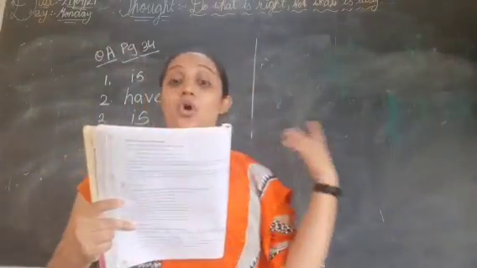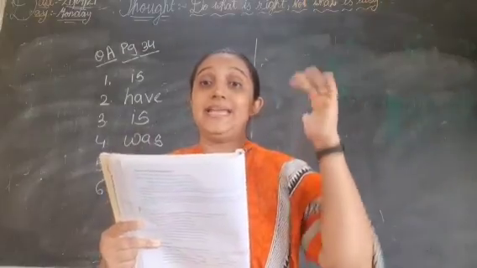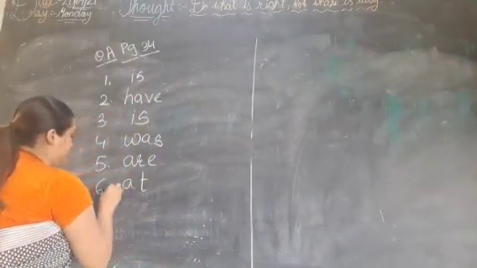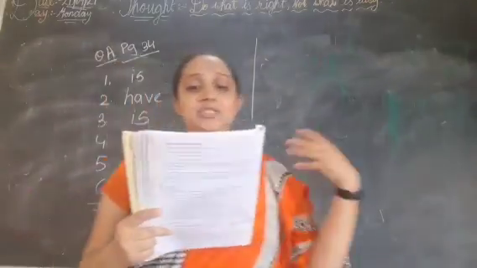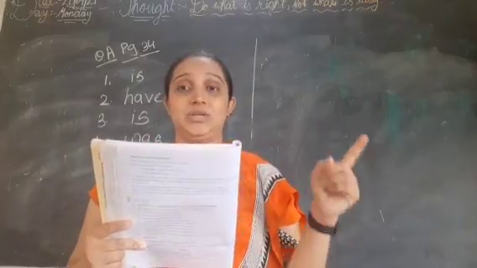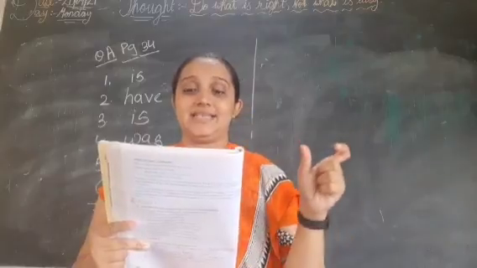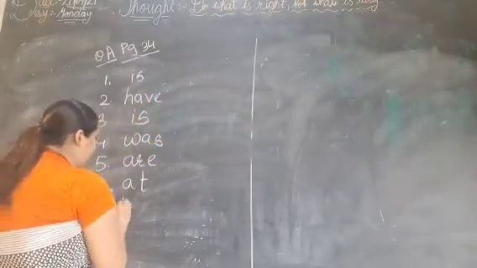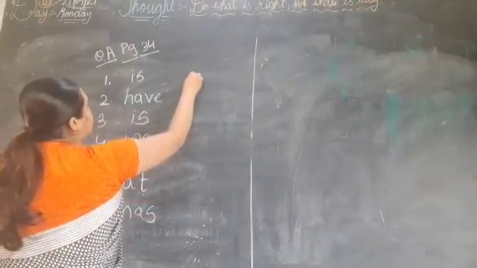Okay, students. Nobody dash at the venue. Nobody is at the venue. Now next, each student dash performed well in the test. Each student has performed well in the test. As it is in the present form, you will write has. Now 8.